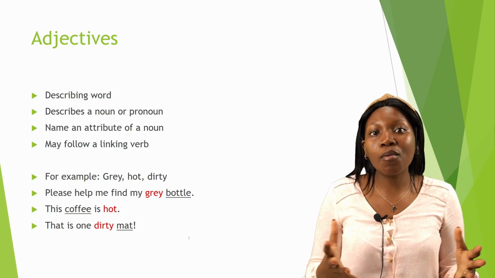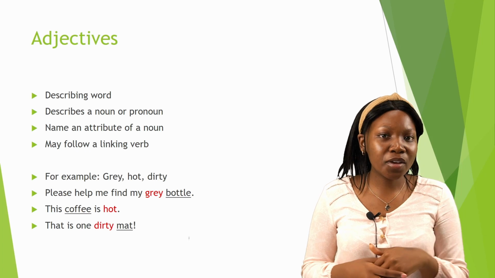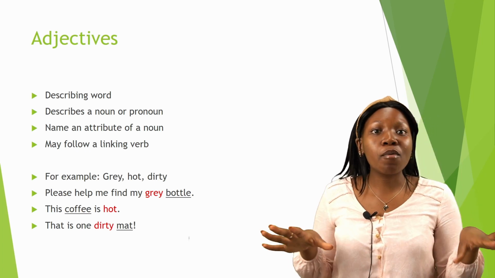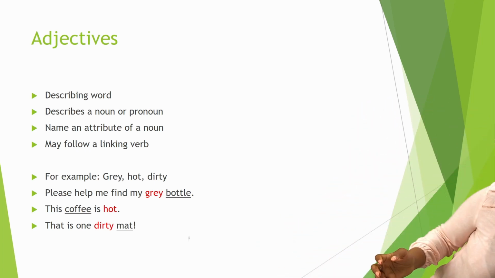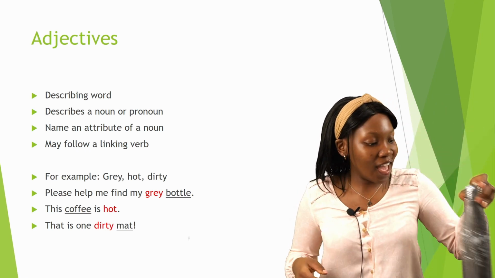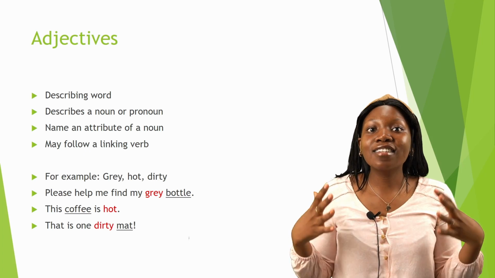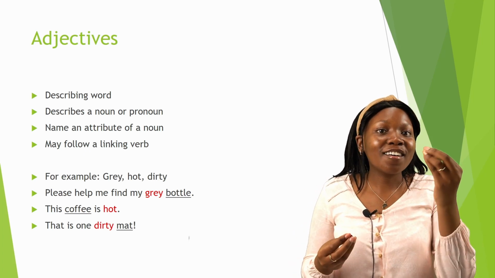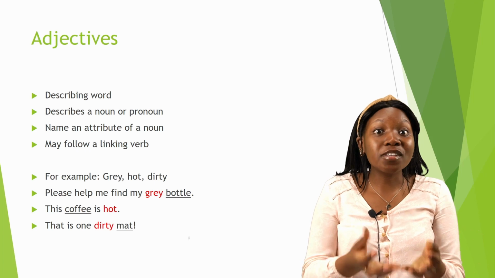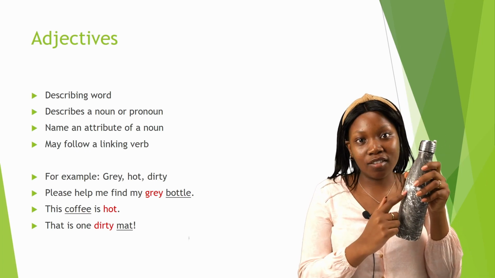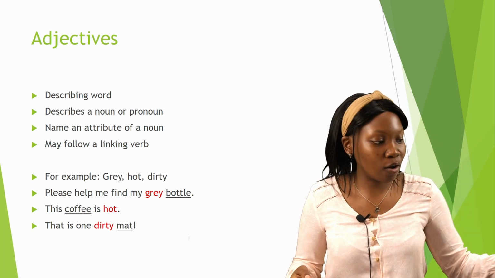So they may follow a linking verb. Let us look at examples. So I remember I once lost my gray bottle. It's actually right here, this one. And I told my students to help me find my gray bottle. And in that, the gray is the adjective because it describes the bottle, how it looks, so that they know what to look out for.